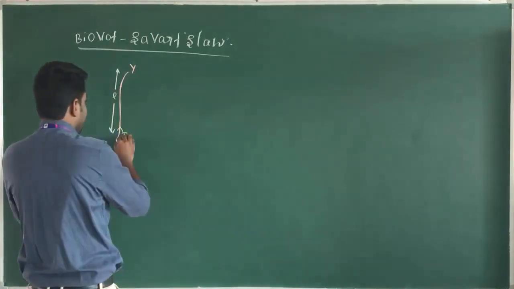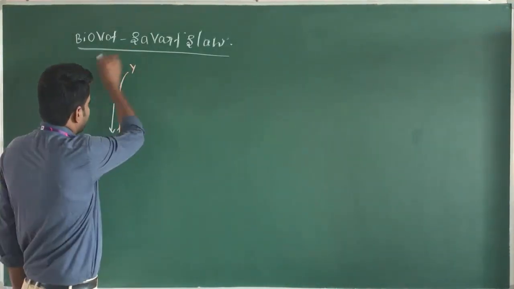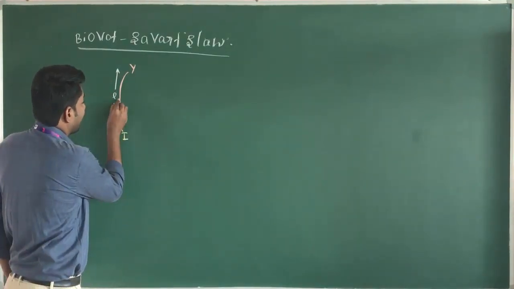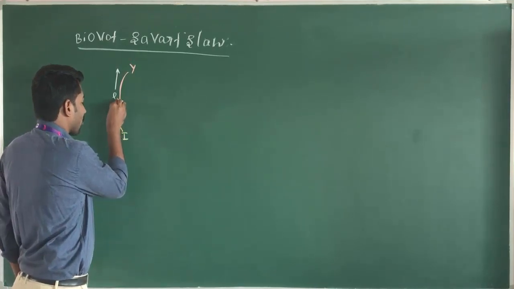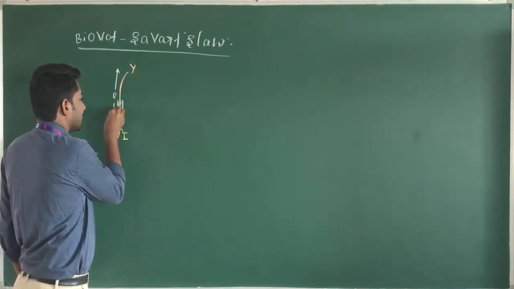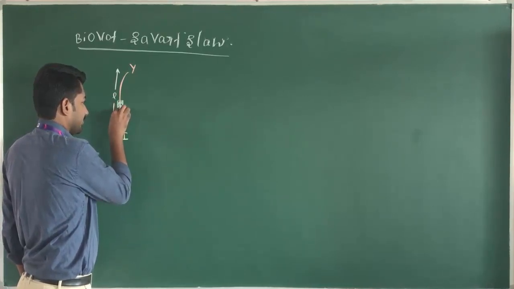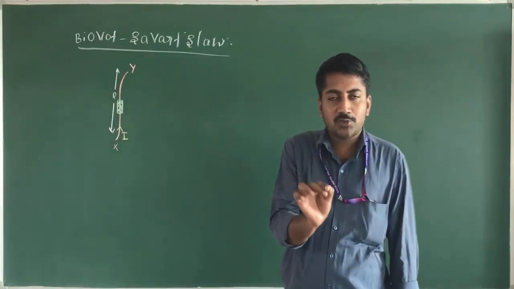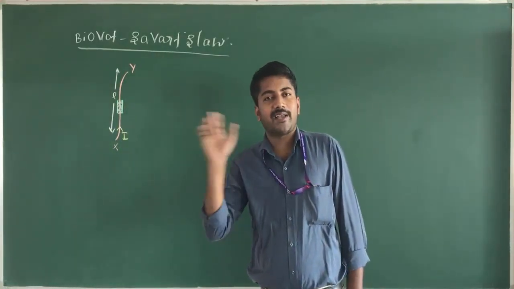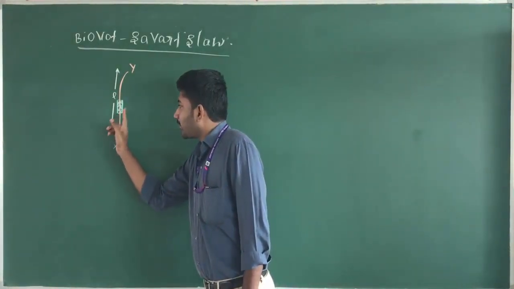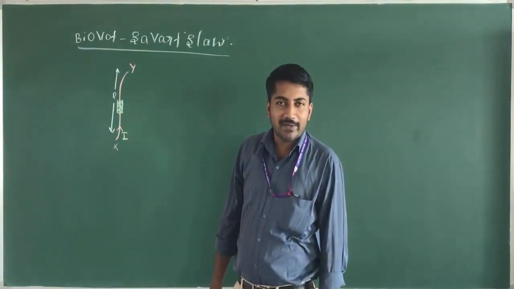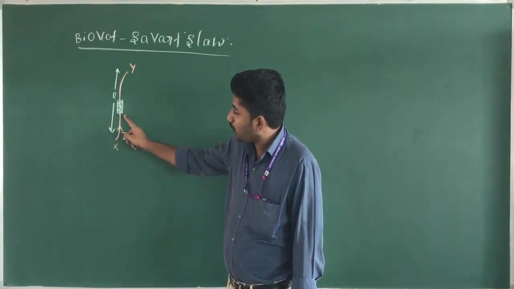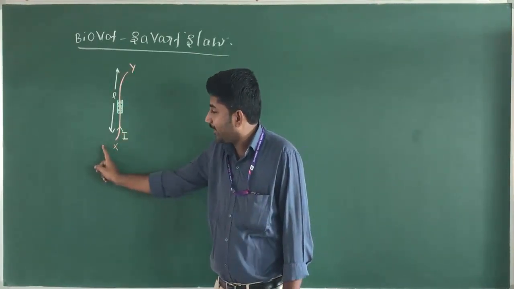When the current flows in this wire, the magnetic field is produced around the current carrying conductor. Now I consider the current element in this current carrying wire. This is called the current element. Current element means the smallest portion of the current carrying wire.